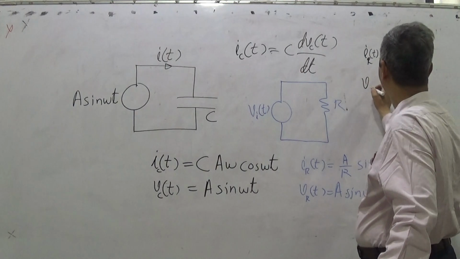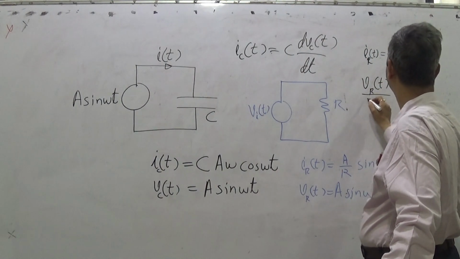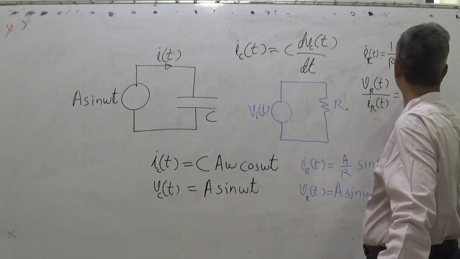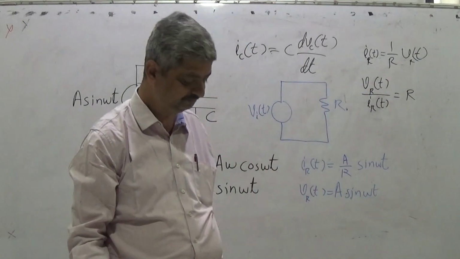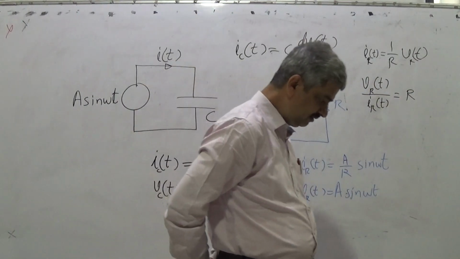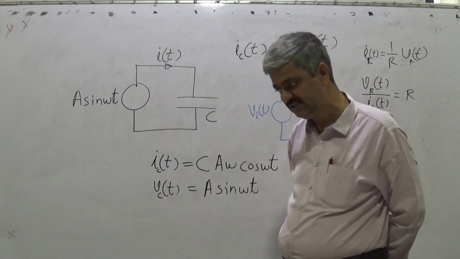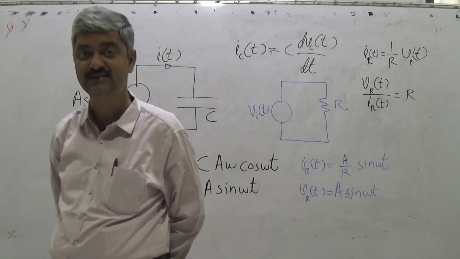So V_R(t) upon I_R(t) is equal to R. Since there is a linear relationship between voltage and current, their ratio is always defined as R.